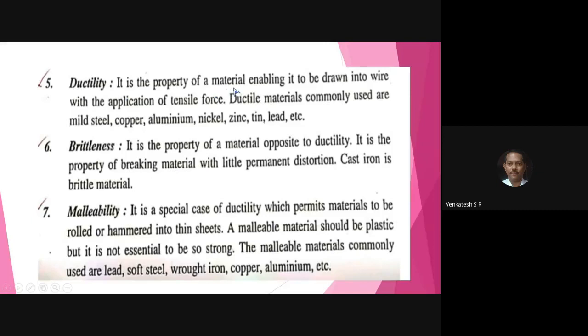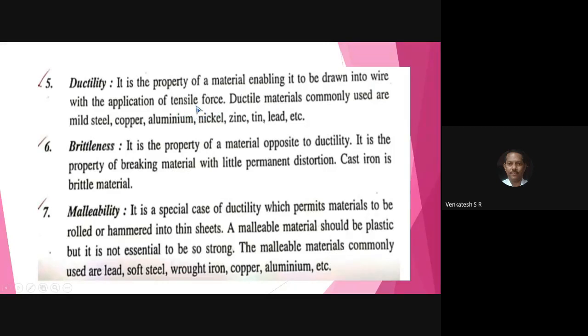Ductility is the property of a material enabling it to be drawn into wires. Underline the words drawn into wires with the application of tensile force.